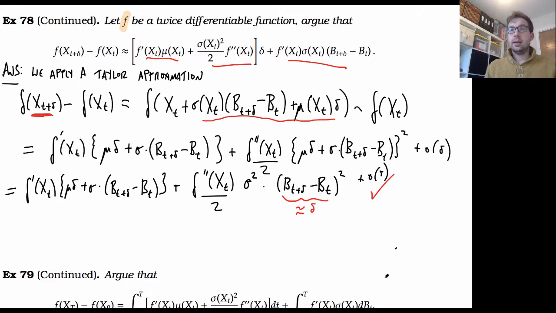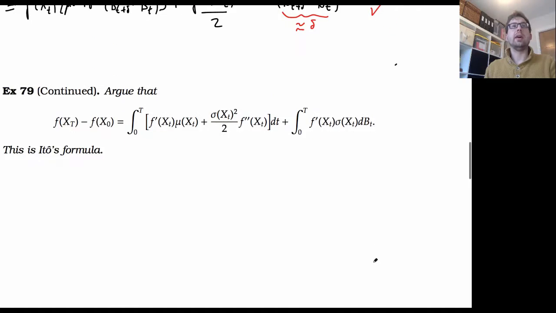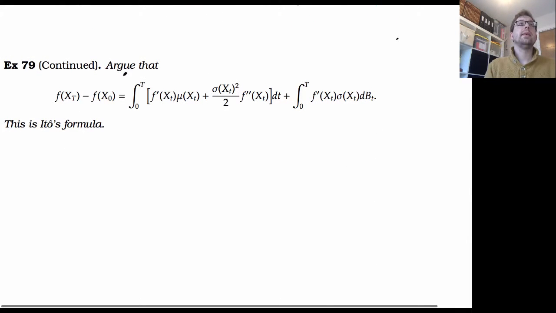So then the next part and the final part argues that f of x of t minus f of x of 0. So if I've got x of t that's satisfying that stochastic differential equation from before, then if I take f of that, then it should satisfy this equation, right?